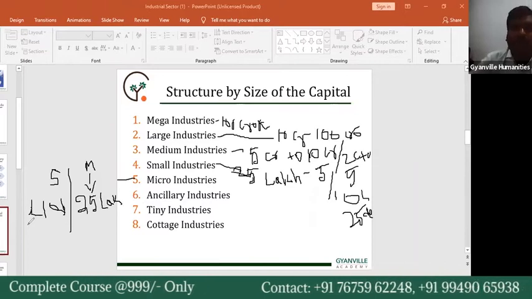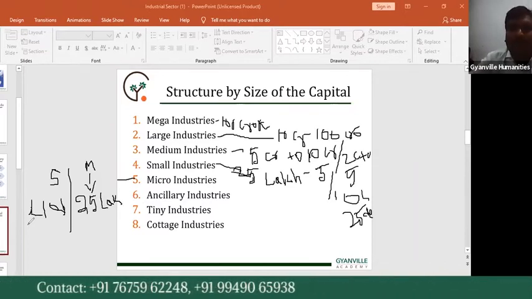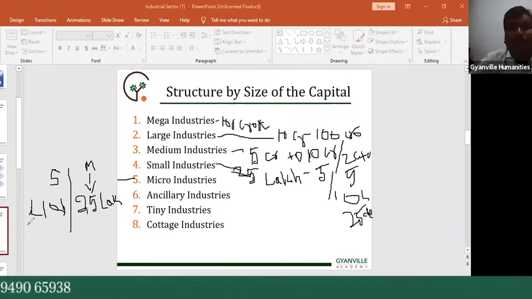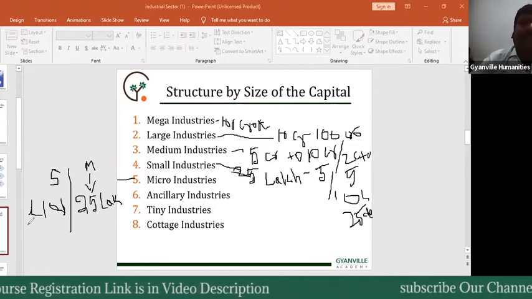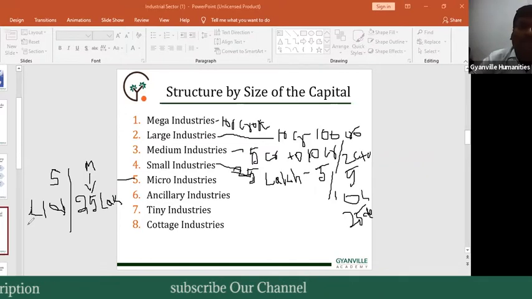So ancillary industries are those units which manufacture parts and components to be used by larger industries. The investment does not exceed 1 crore rupees. So this sixth category is the supporting or raw material providing industry. That's why we call them ancillary industries.